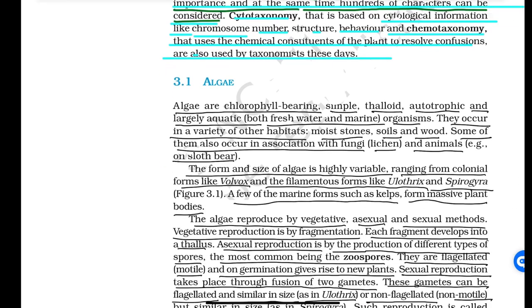Coming to the first type, that is algae. Algae are chlorophyll bearing, simple, thalloid, autotrophic and largely aquatic, both freshwater and marine organisms. They occur in a variety of other habitats: moist stone, soils and wood. Some of them also occur in association with fungi called lichen and animals, for example in sloth bear. The form and size of algae is highly variable, ranging from colonial forms like Volvox and the filamentous forms like Ulothrix and Spirogyra. A few of the marine forms such as kelps form massive plant bodies.